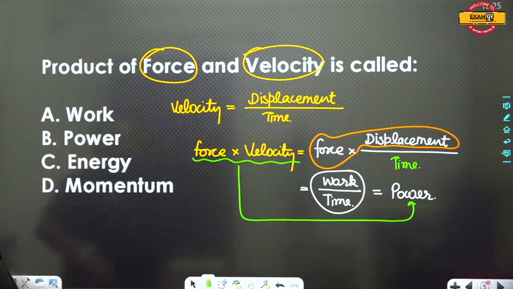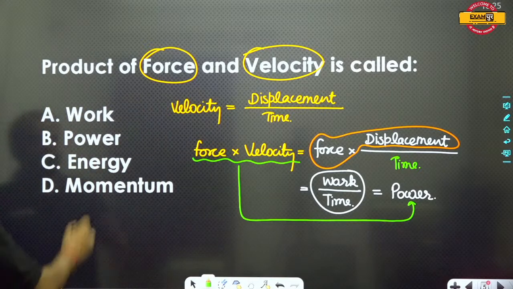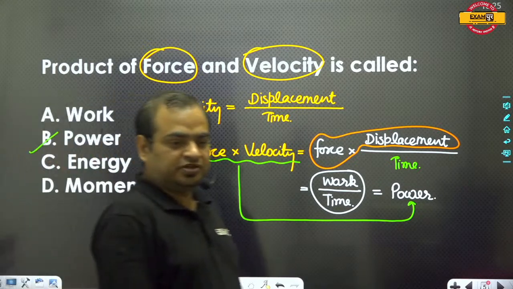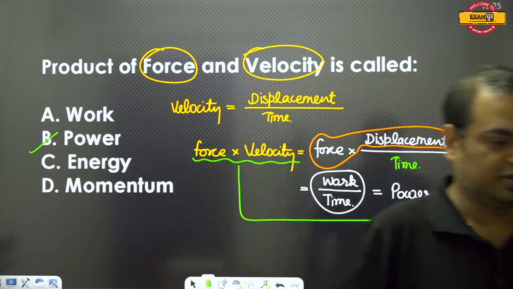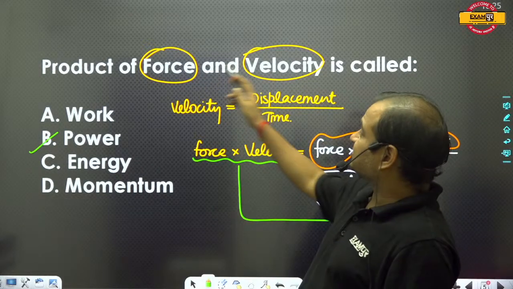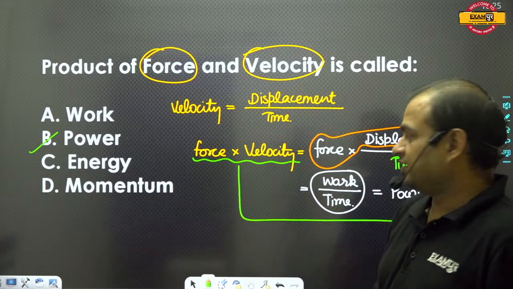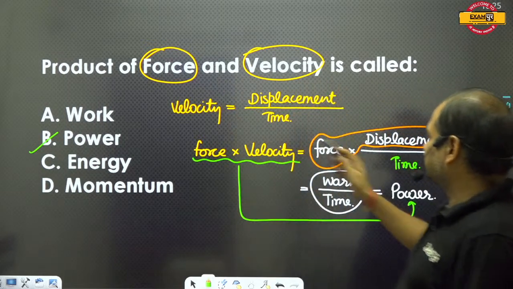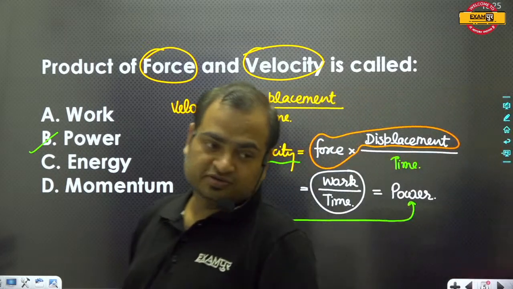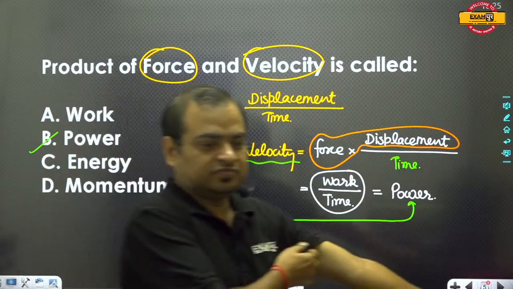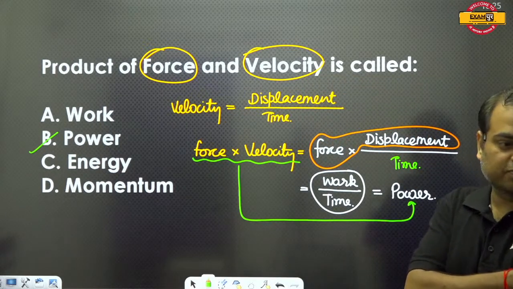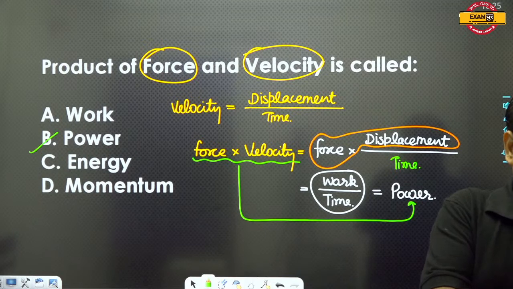So guys, here you can see which option is correct. Option B, power, is the correct answer. Suresh, no, sorry, this is not the momentum. Mass and velocity is called the momentum, but force and velocity is known as the power. Now I think you have got it. Yes. B for Bombay.